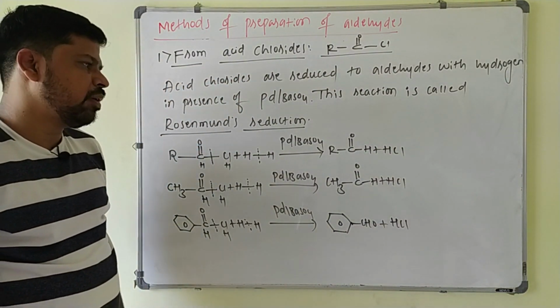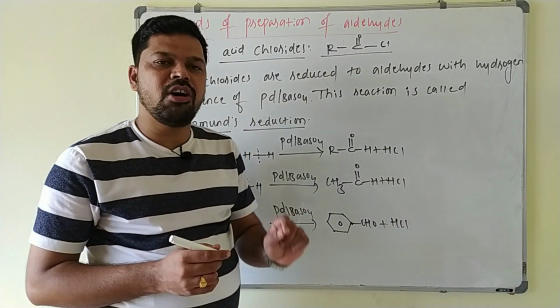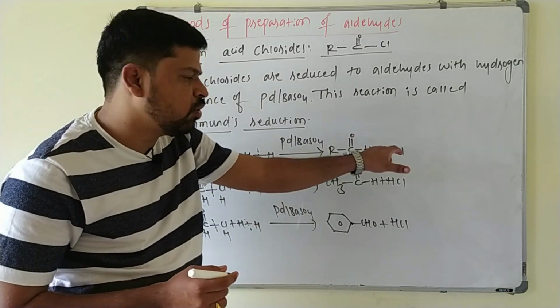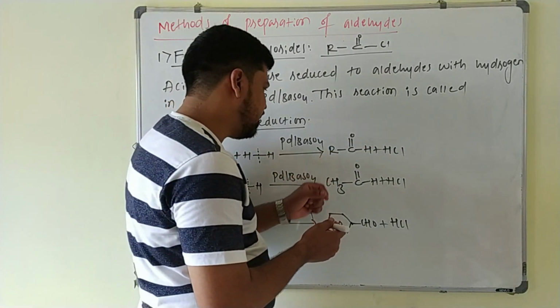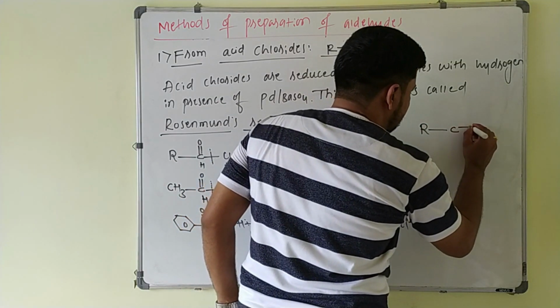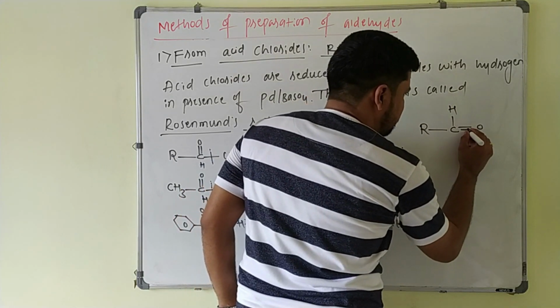But one point you have to remember here, during this reaction, a small quantity of sulfur or quinoline is added in order to prevent the further reduction of these aldehyde to the alcohols. What happens here? These aldehydes, C double bond O and this is H, further reduction of aldehyde gives what?